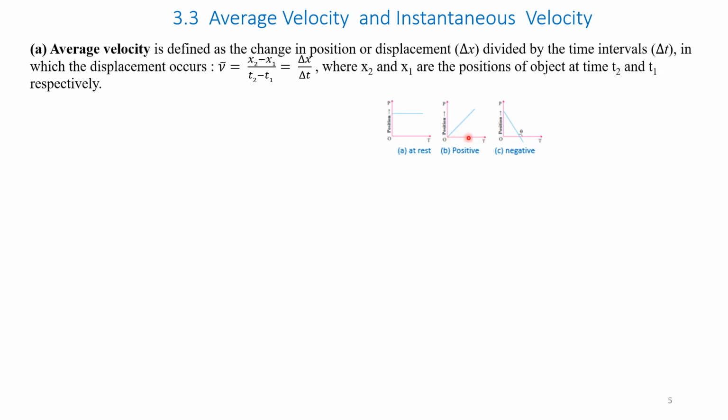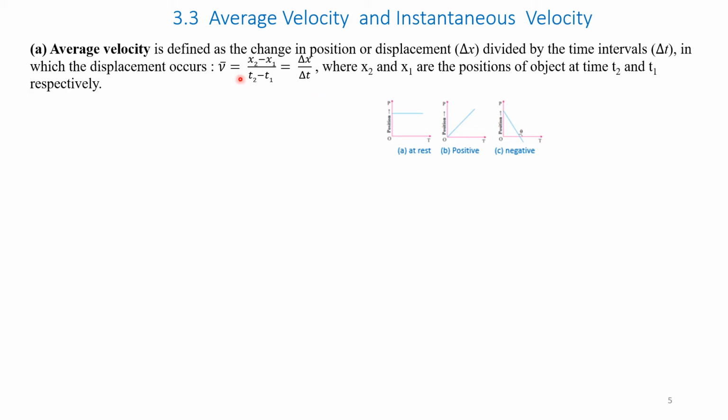The x-axis is time and the y-axis is the position. As the time increases, position is also increasing, so the position is positive here. Whereas in diagram C, the position is decreasing as we increase the time on the x-axis. The position is decreasing, hence the position is negative.